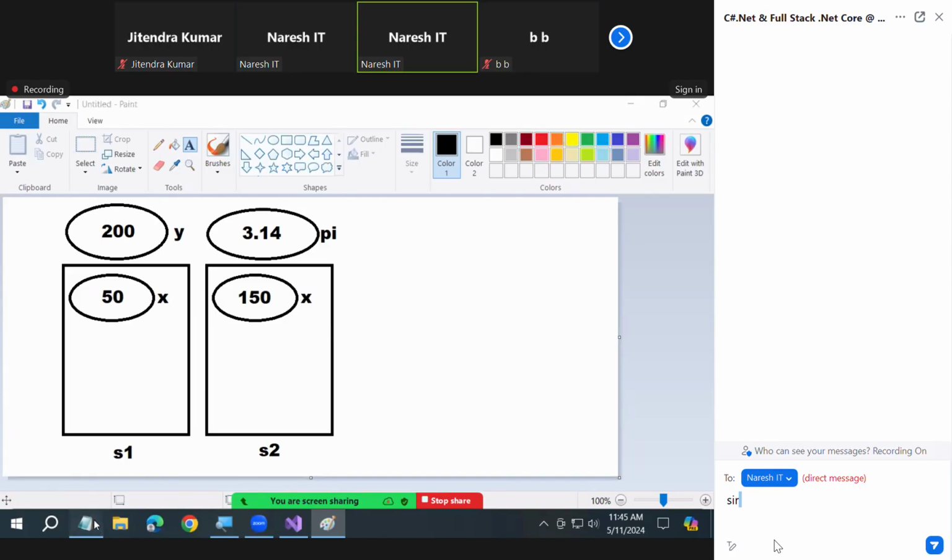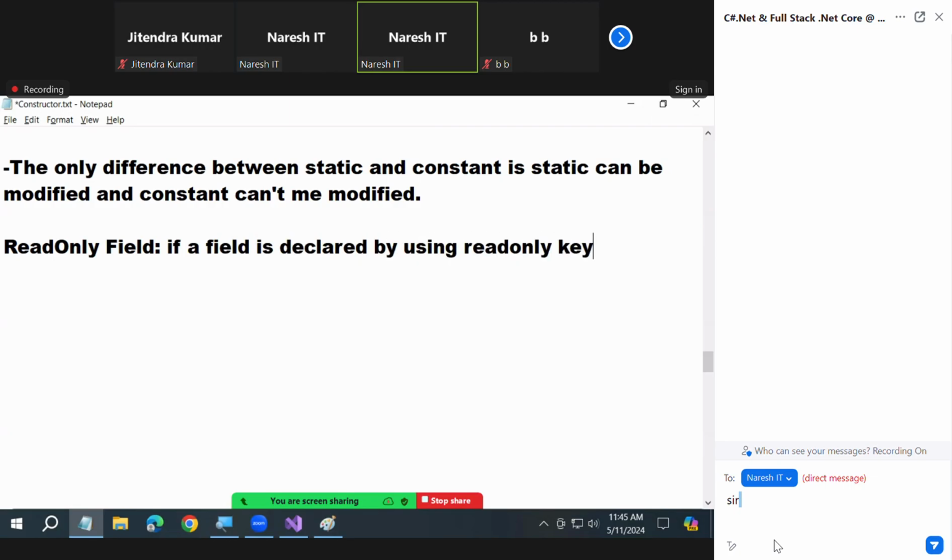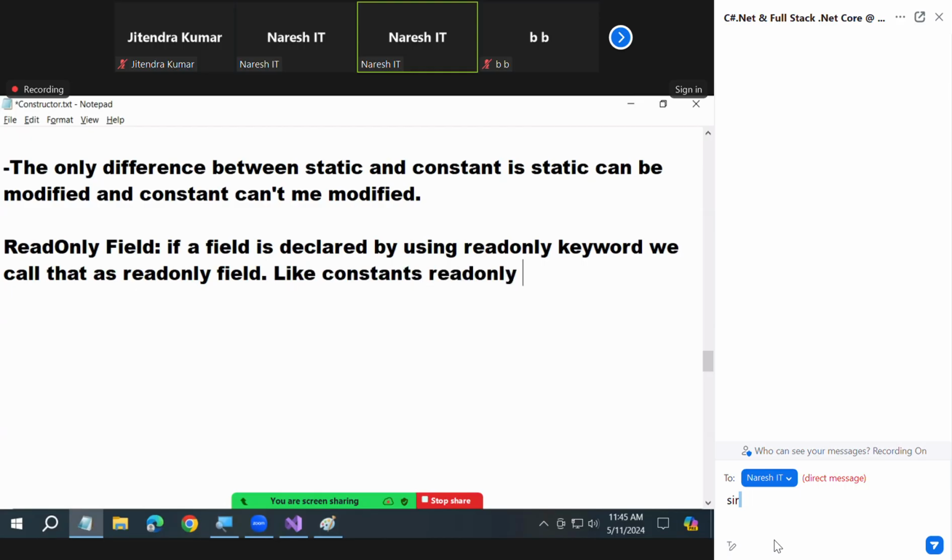What is that? Read only field. See, if a field is declared by using the readonly keyword, we call that a read only field. Okay, like constants, read only also cannot be modified.